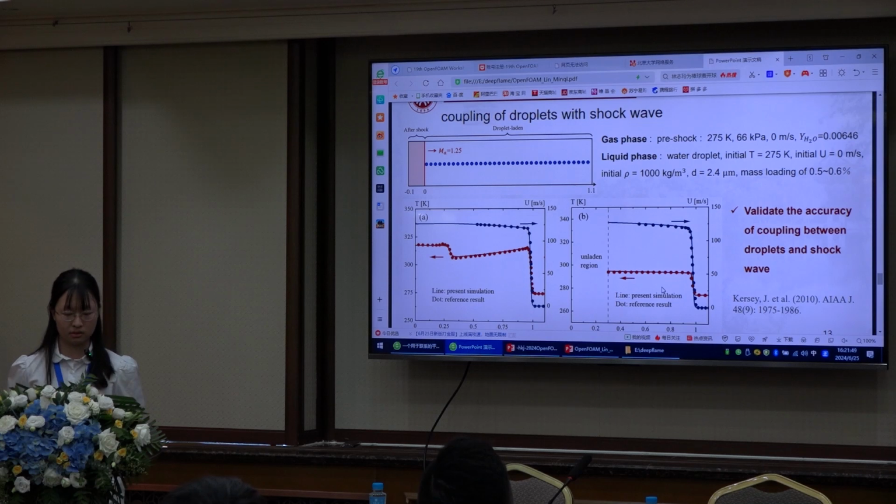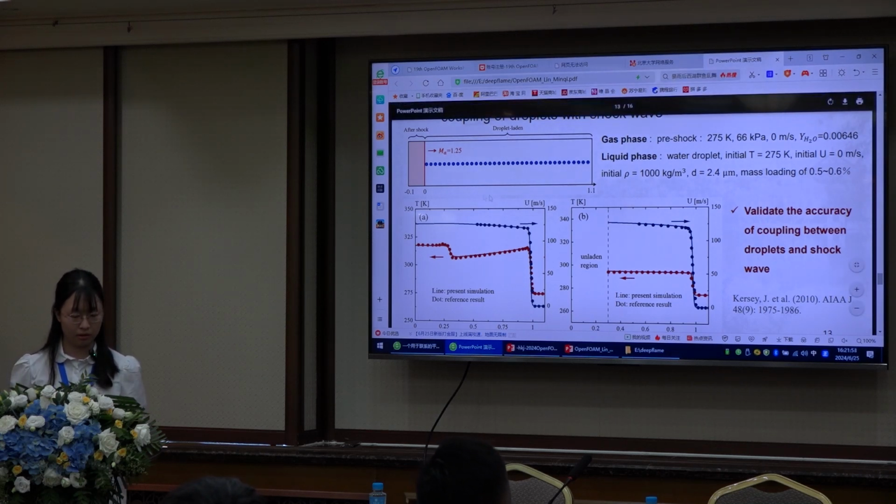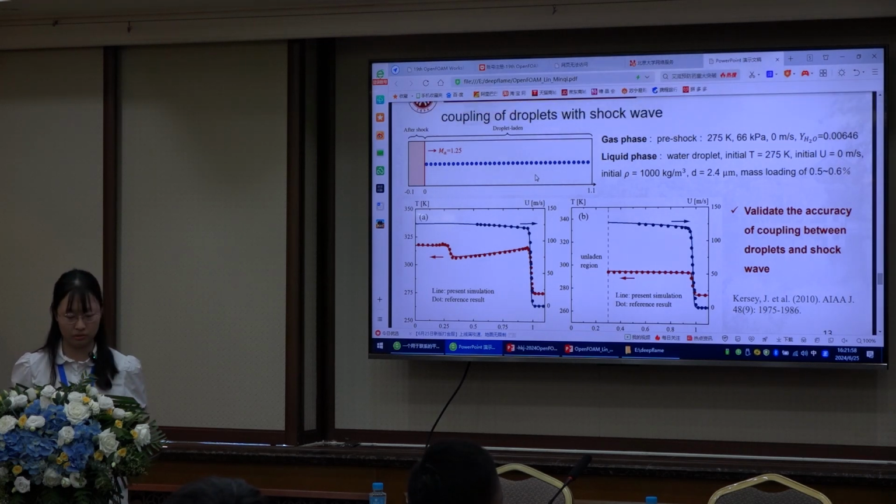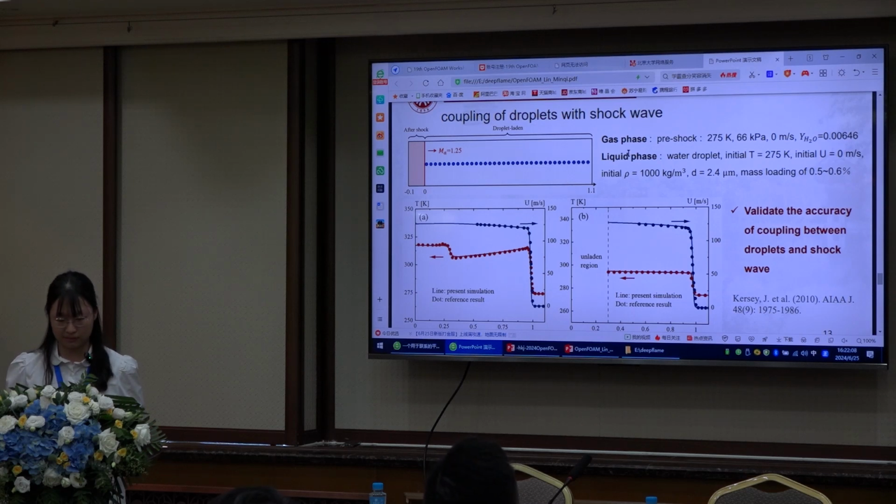Furthermore, we test the coupling of droplets with shock waves. As the picture here, we could see the computational domain. In this case, a shock wave with Mach number of 1.25 would go through the droplet-laden region, and the initial conditions for gas phase and liquid phase are listed here. In this case, we test the cloud of particles with really small size and low mass loading.